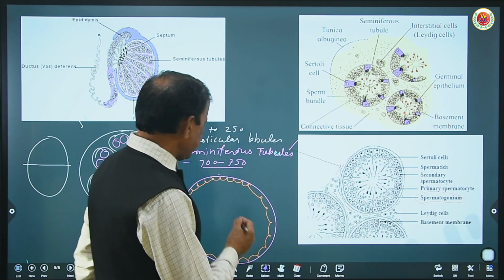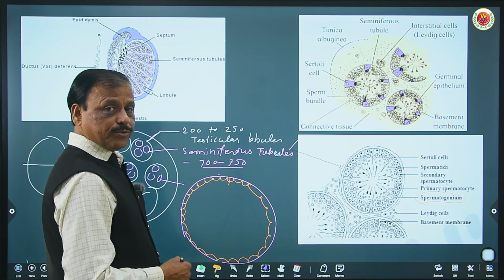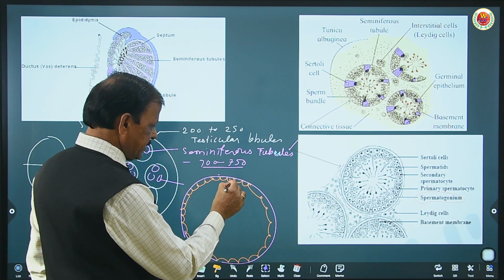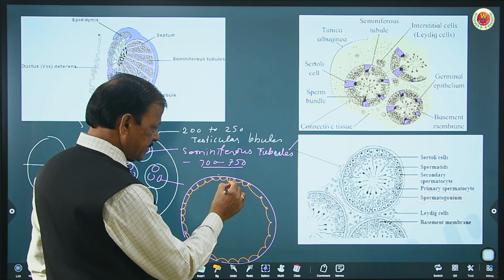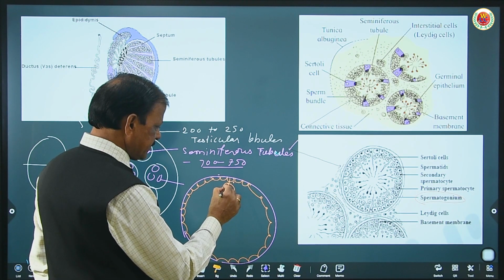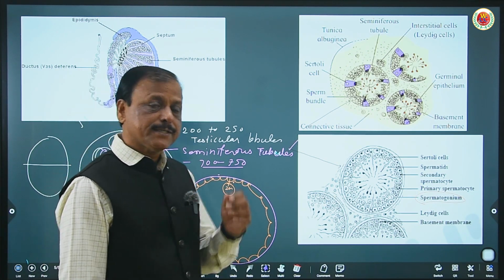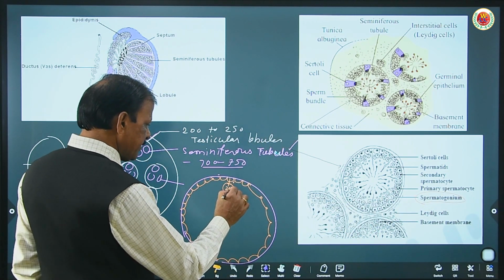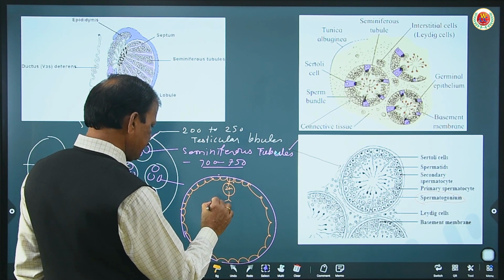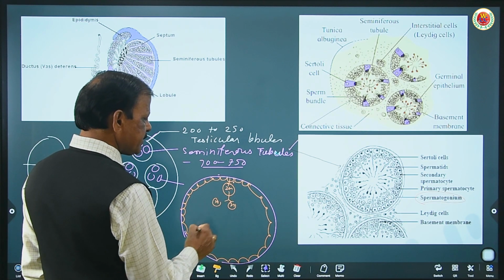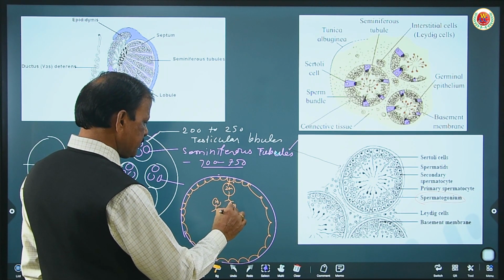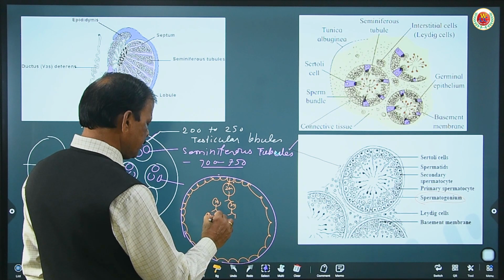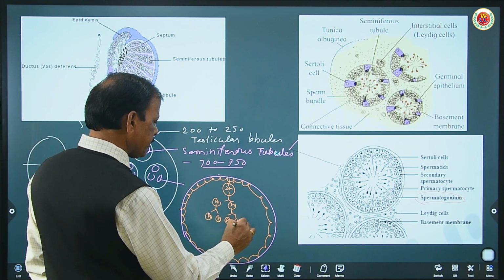Now each spermatogonium undergoes growth, the preparatory phase: G1 phase, synthetic phase, G2 phase. It enlarges in size and forms the primary spermatocyte. This primary spermatocyte undergoes meiosis 1 and produces 2 secondary spermatocytes. Each secondary spermatocyte undergoes meiosis 2 and produces spermatids.